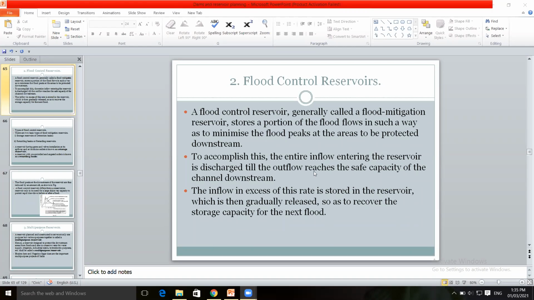If this flood control is not done, then there is loss of human life and loss of property. So to avoid this, proper measures are taken to control the flood. Therefore, it is called a flood control reservoir.